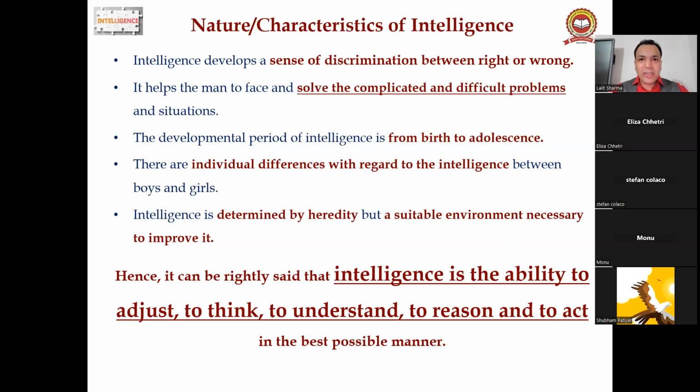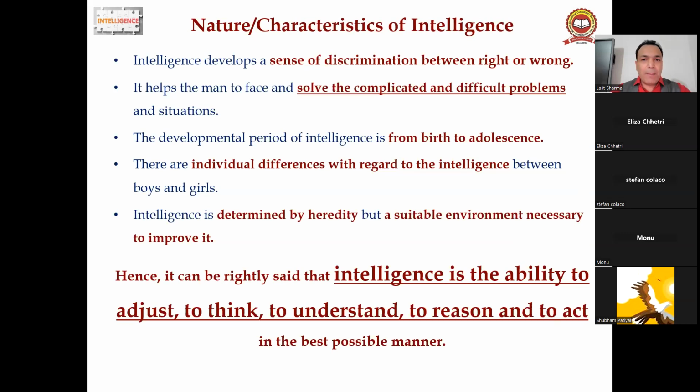You have seen that, no? Some students can solve the problem, no? If they don't take pressure, irrespective of so many works. No? You have seen that. And some persons are there, if you give them multiple works, two or three works, huh? So they would be helpless, right? So the development period of intelligence is from birth to adolescence. Development period is important, through birth to adolescence.